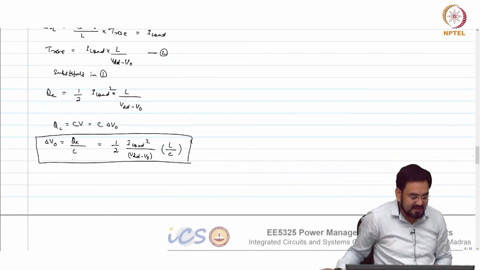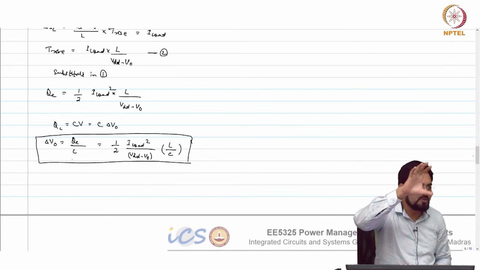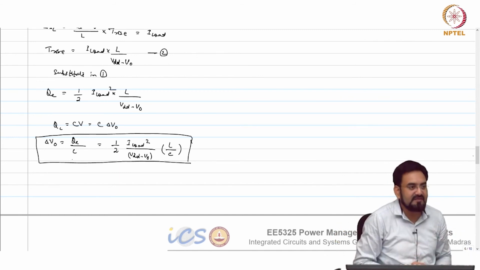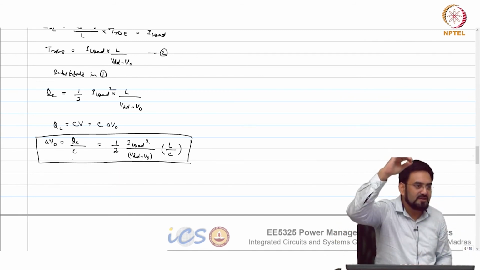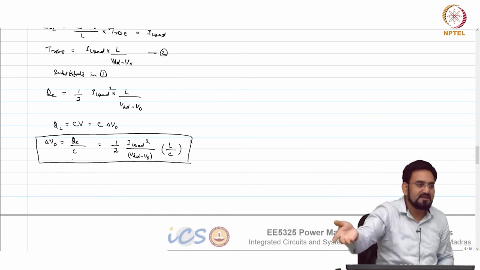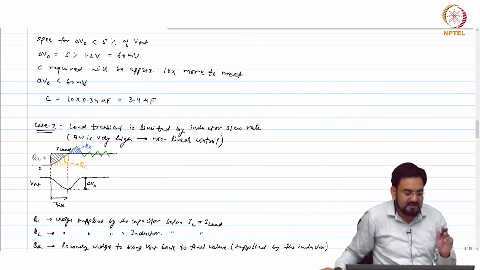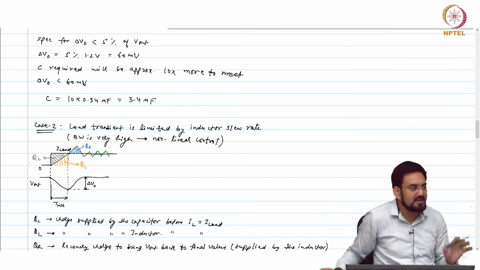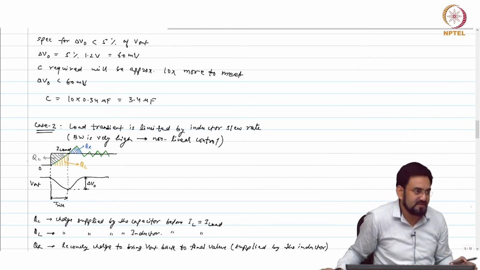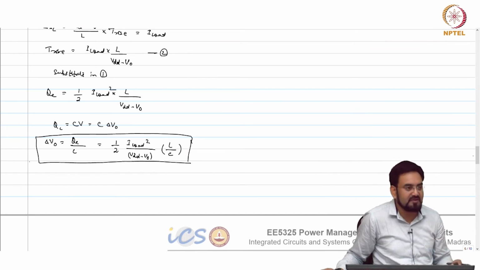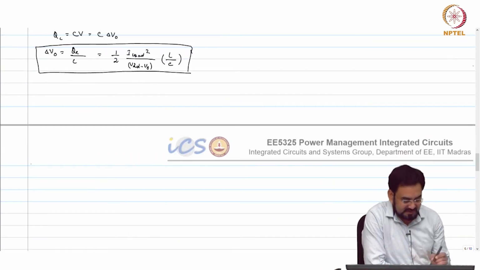So what you may find is that for a small portion, when your amplifier is saturated and your duty cycle is stretched to 100%, this may be valid, and when your output is near settling, then the other formula will be valid. So what we are calculating may be the worst case. In the worst case you may require 3.4 microfarad. If you take 3.4 microfarad, you may be safe, because in this case you will always get better, since you are not limited by bandwidth, and we can calculate what we are going to get here with the same cap value. Okay, so let us see.